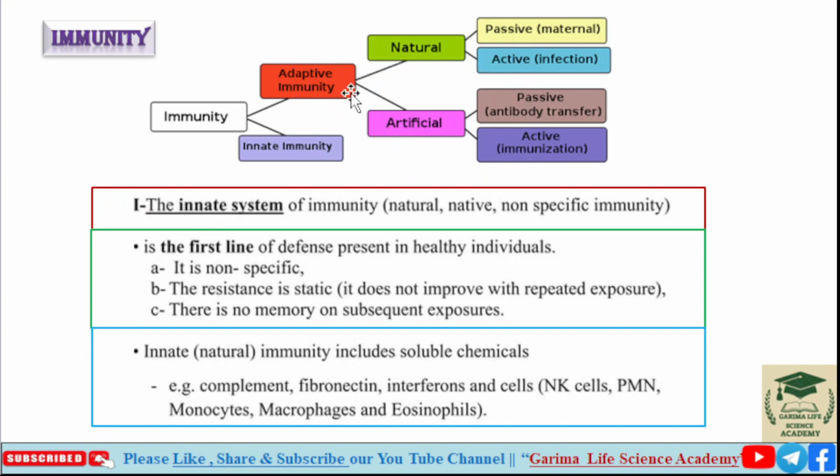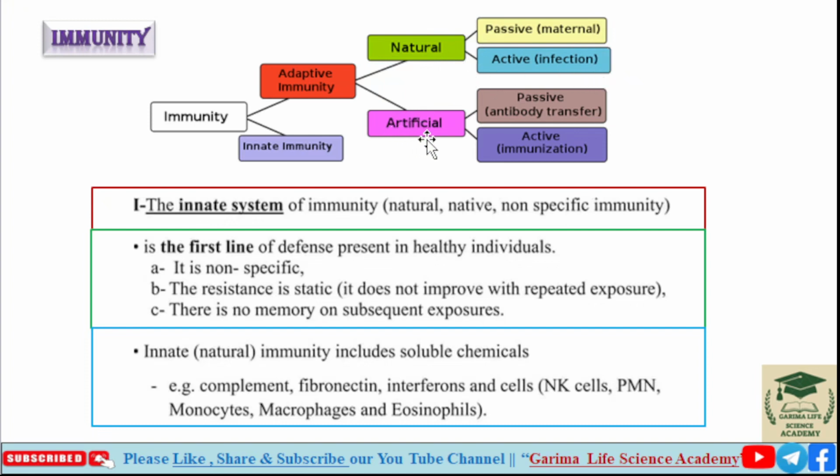In coming lectures, we will look in detail at adaptive immunity and its subtypes, natural and artificial. In this lecture, we are going to learn innate immunity in detail. Here is a quick overview. Natural passive adaptive immunity we get from the maternal side, and natural active adaptive immunity we get after infection.